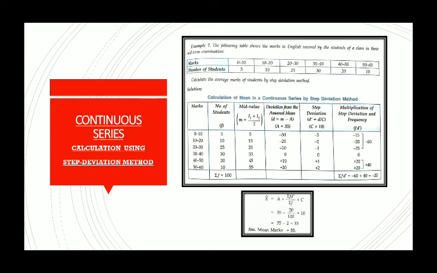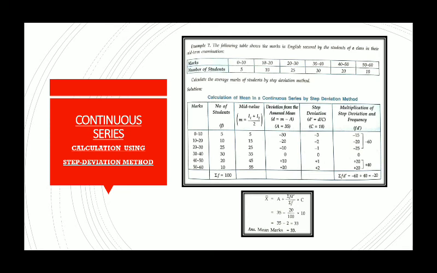Now, in order to avoid confusion, students, what you need to do is 35 minus 20 by 100 into 10. Don't simplify them without considering the BODMAS rule which you have learned since junior classes. You have to multiply C first and then solve the fraction, and at the end you subtract it from 35. Don't subtract first and then multiply. Try to avoid that mistake. It's a common mistake done by many students and that's why I have informed you here.